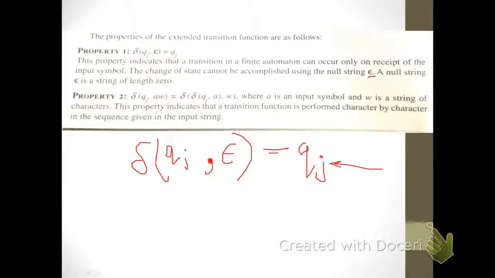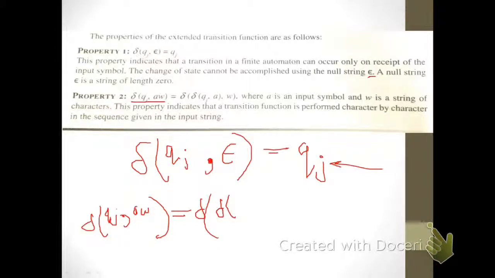Now the next property says that delta of Qj on getting the input string AW is equivalent to writing it as the delta of delta of Qj A, then W. These are the examples of nested deltas.